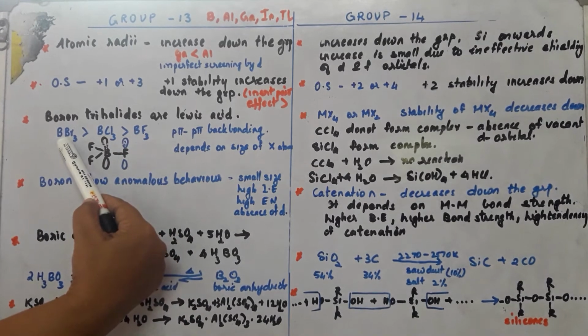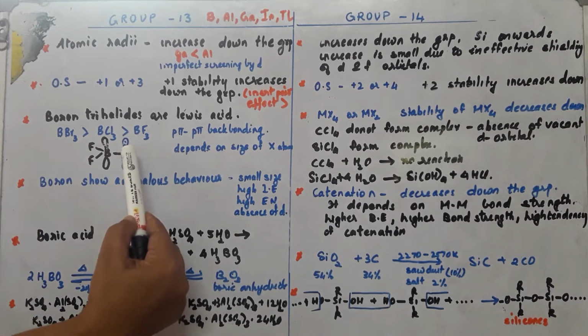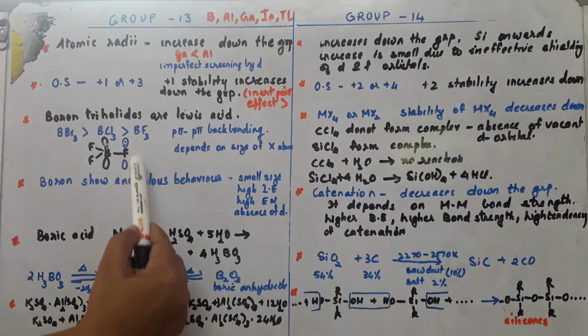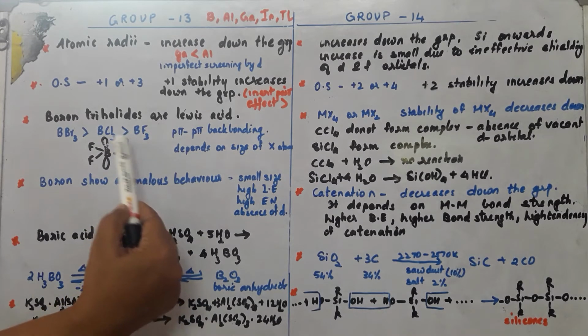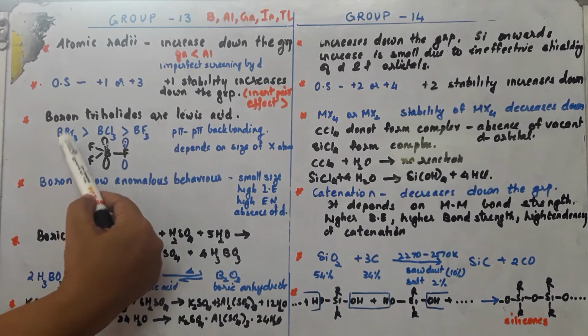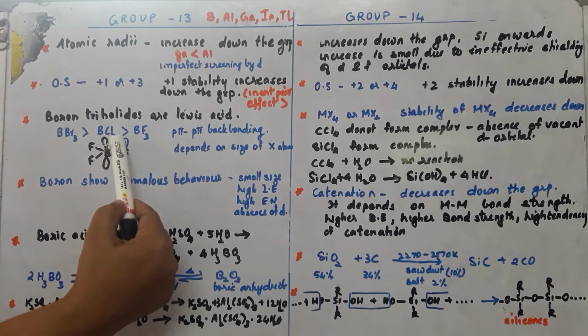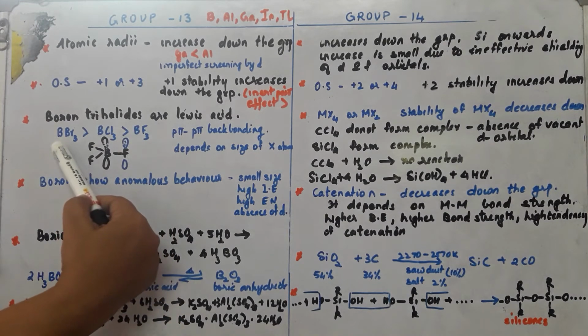Whereas in the tribromide, bromine has a greater size and its electron is in the 4p orbital. Because of the greater size, the p-pi bonding becomes very less effective, and therefore boron will have electron deficiency, and it is the maximum Lewis acid.